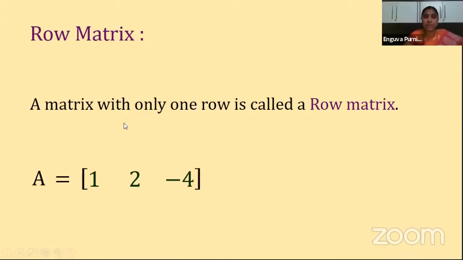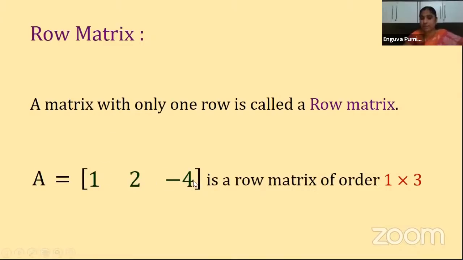Let us see an example. A is equal to 1, 2, minus 4. I'm taking the elements here. How many rows are there? One row is there. How many columns are there? 1, 2, 3. 3 columns are there. So it is a row matrix of order 1 by 3. Clear, children? Like this we can have 5 columns, 6 columns, 7 columns, any number of columns. But the condition is that it should have only one row. Then it is called a row matrix.